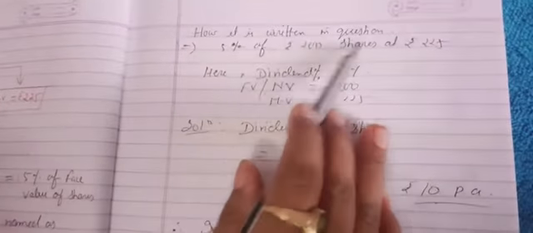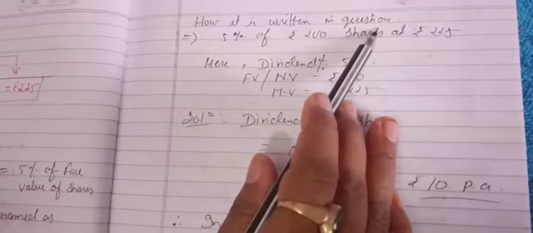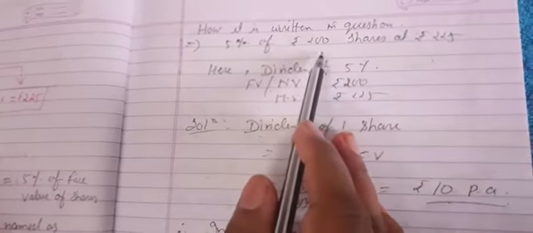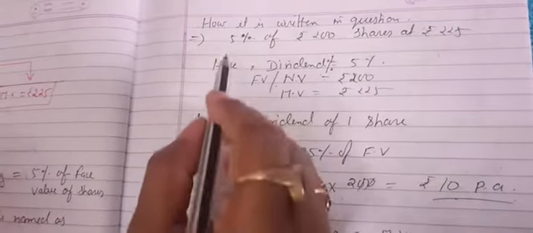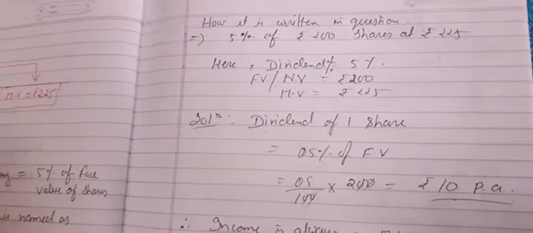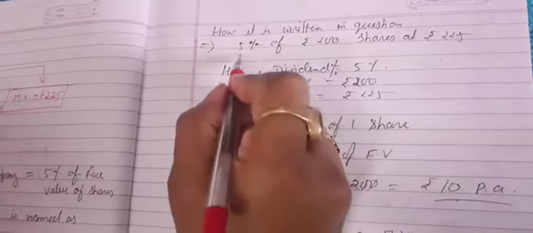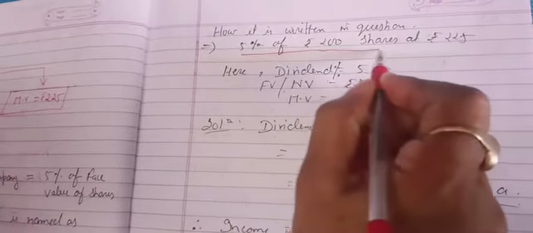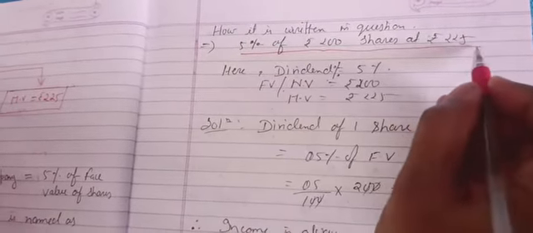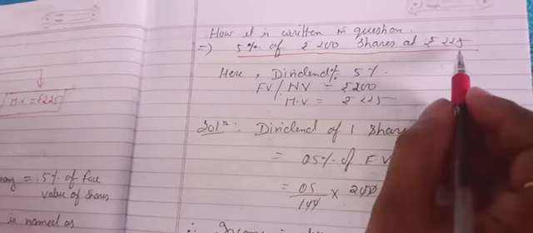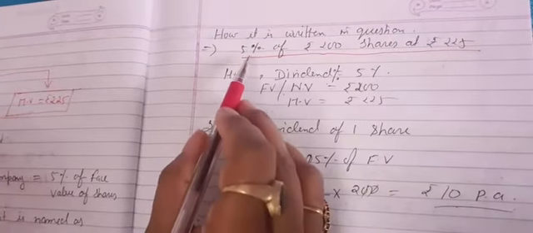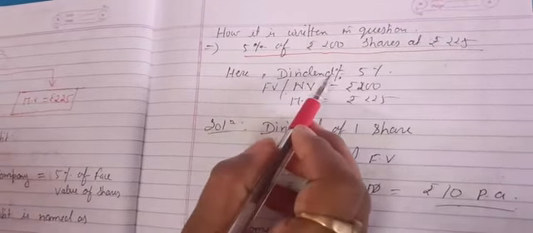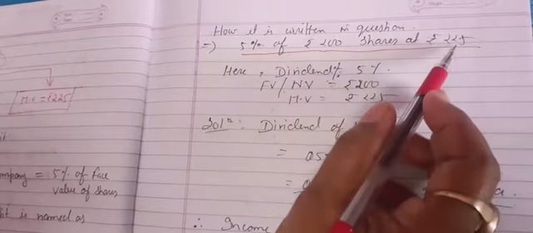Okay, now how is it written in a question, and how will you understand what is given, which one is NV, which is MV, which is dividend. The question will be written in this form: 5% of rupees 200 shares at rupees 225. What does it mean? The meaning of this line is, this 5% is the dividend given by the company on this rupee 200, not on this.